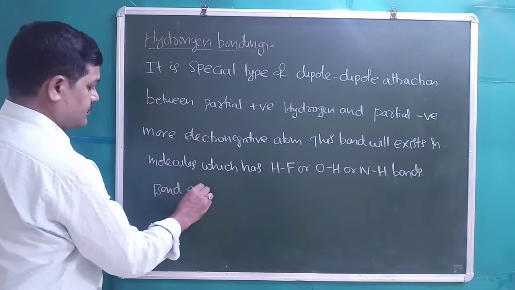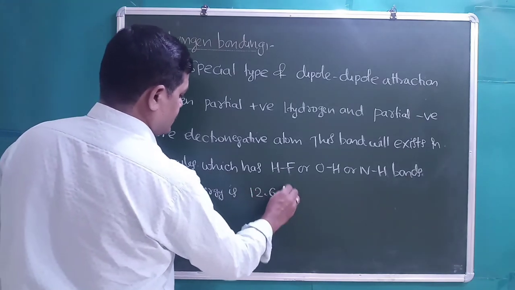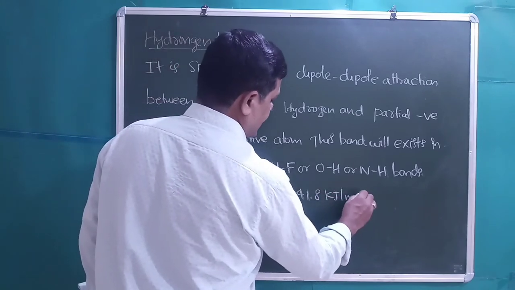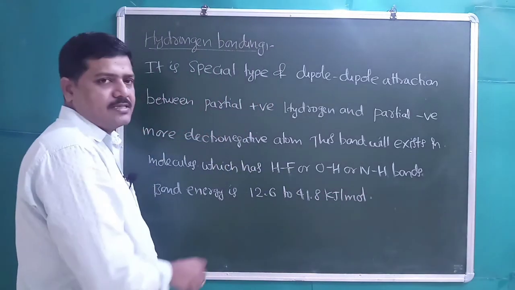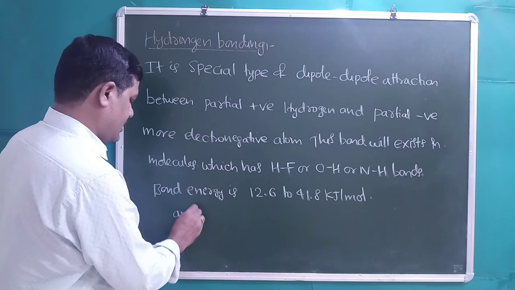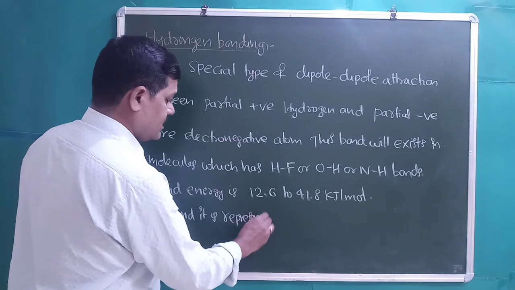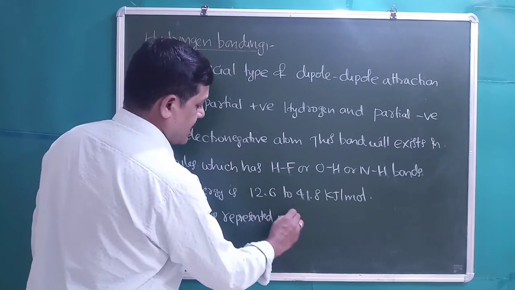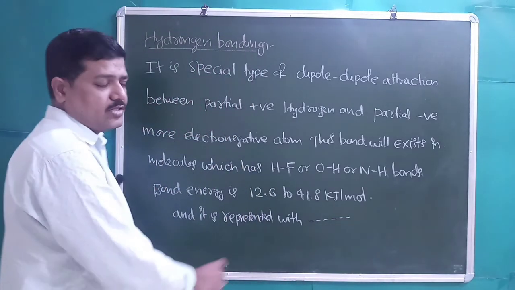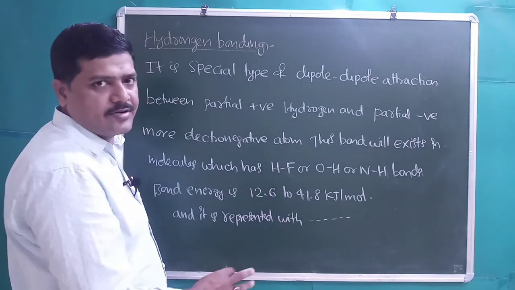Bond energy is approximately 12.6 to 41.8 kilojoule per mole, and it is represented with a dash line, that is a line drawn between hydrogen atom and the more electronegative atom. It may be fluorine, oxygen or nitrogen.